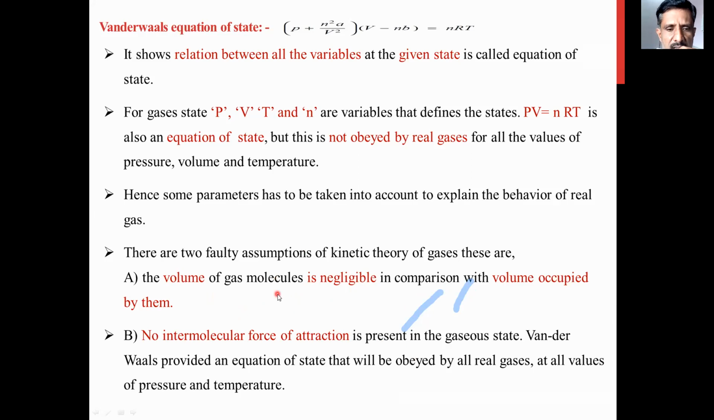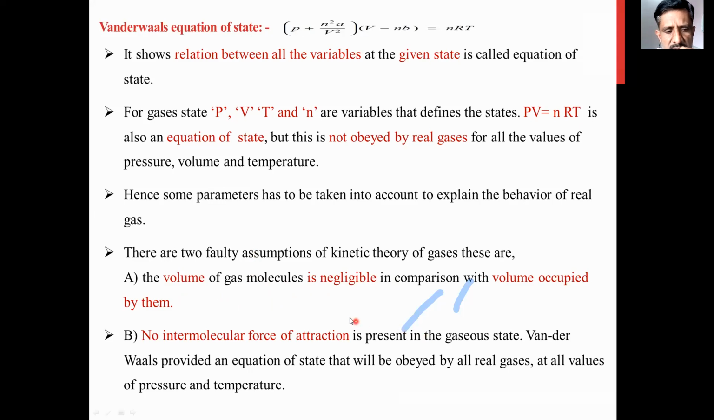This is a faulty assumption of the kinetic theory of gases. If a cylinder is filled with gas, the total cylinder is filled, but there is a great distance between each and every gas molecule, and that's why the actual volume of gas molecules in that cylinder is very small. That's why we call the volume of the gas molecules negligible. So this is the first faulty assumption of the kinetic theory of gases. Let us move to the next faulty assumption.